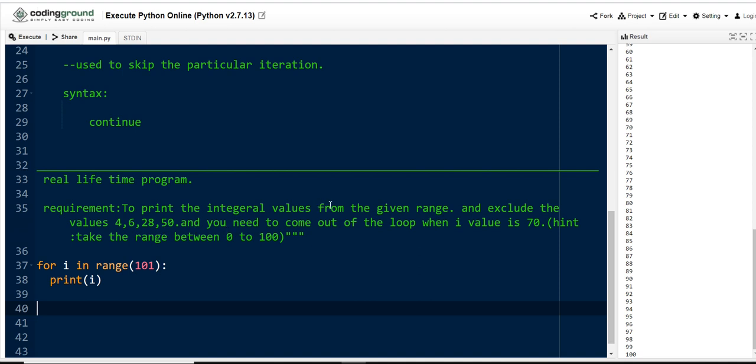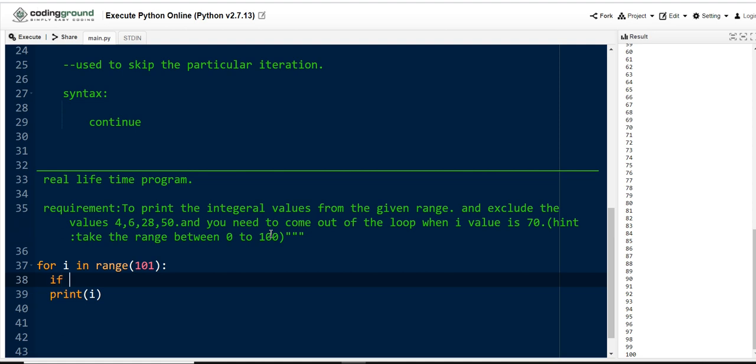Now we need to go through the condition. Here the condition is to exclude the values 4, 6, 28 and 50. So we need to skip the iterations when the I value is 4, 6, 28 and 50. First let me fulfill this condition and then move on to the next one. To skip a particular iteration, we already know the concept: we are going to use the continue statement.